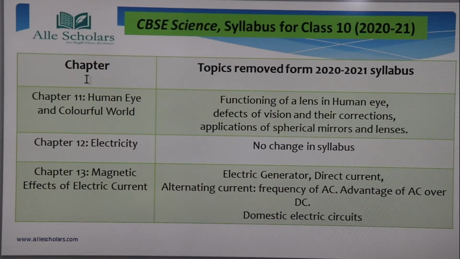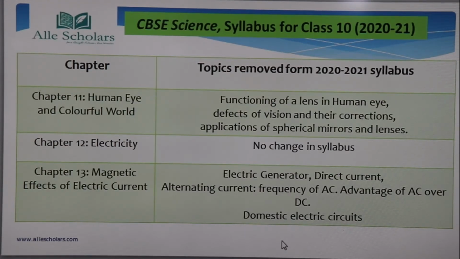Okay, so you can see that from chapter 11, that is human eye and colorful world, so many things have been removed. From chapter 12, electricity, nothing has been removed. From chapter 13, that is magnetic effect of electric current, these are the topics that have been removed. So I am keeping a pause for a few seconds, just note it down.